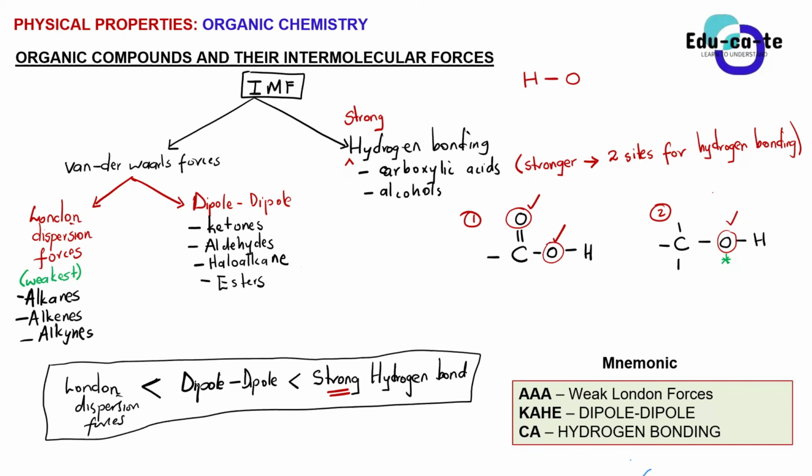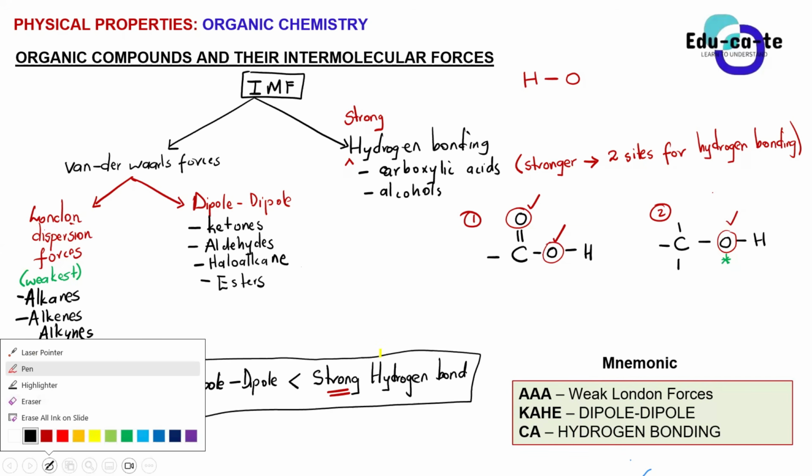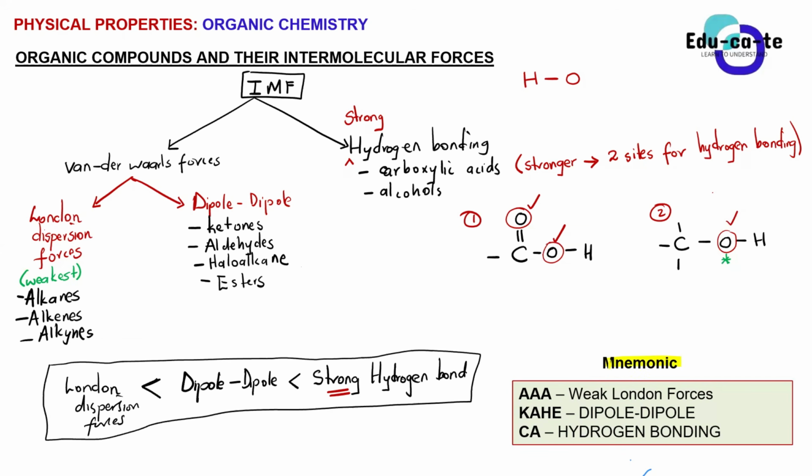Here's a mnemonic for you to memorize them. AAA: alkanes, alkenes, alkynes. These are the hydrocarbons. They've got weak London forces. Whenever you're talking about the London dispersion forces, always mention that they are weak.